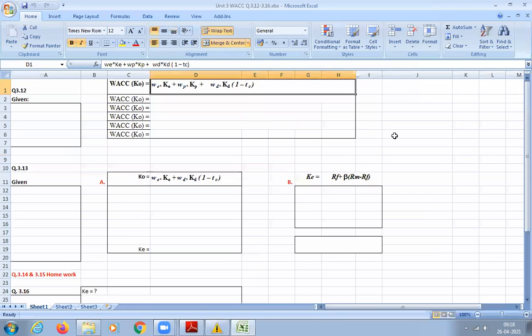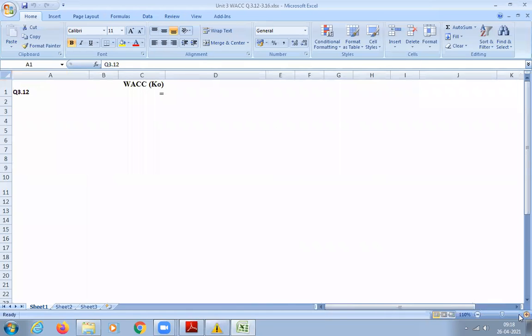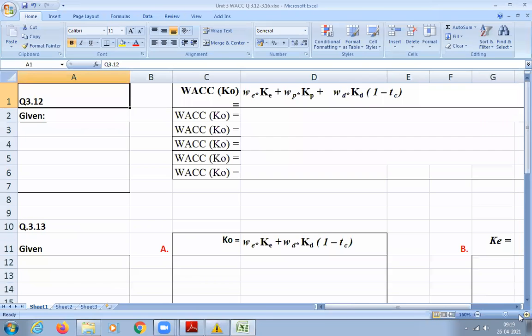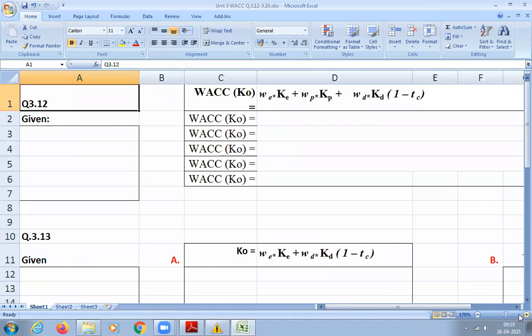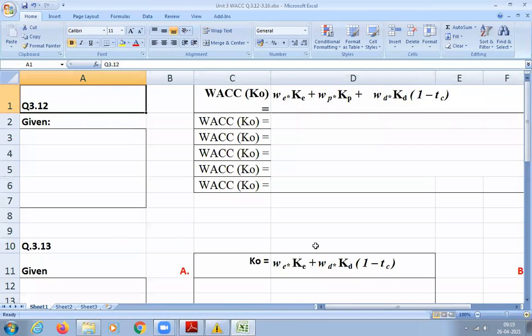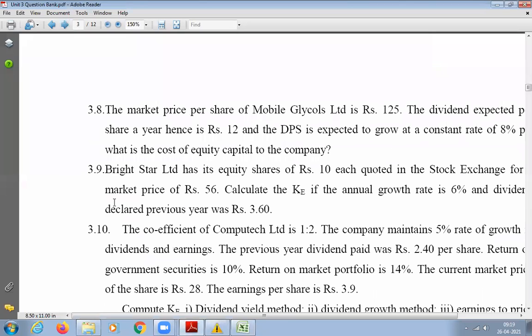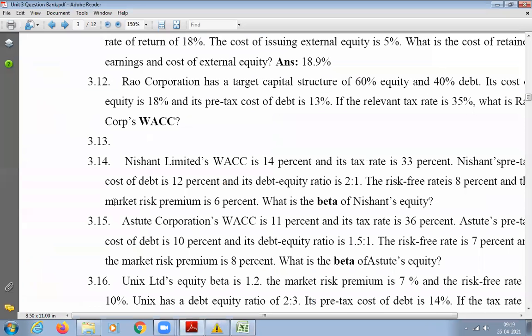Yeah. So question number 3.12 we were discussing. Okay. So let us first write down what is given in the question. So what all is given in the question, we will first write it down. So it will be easy for us to calculate.